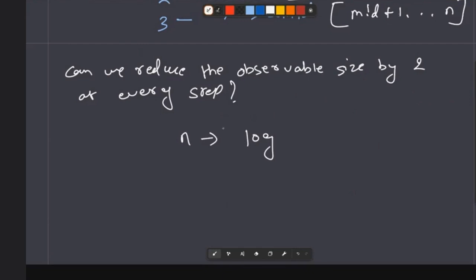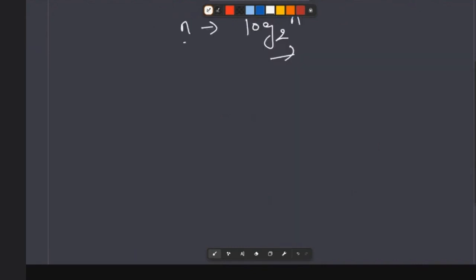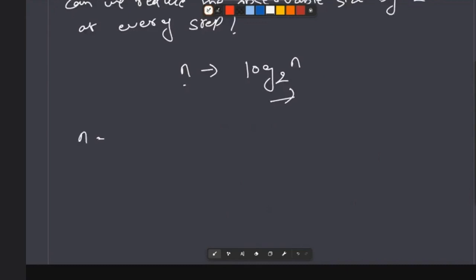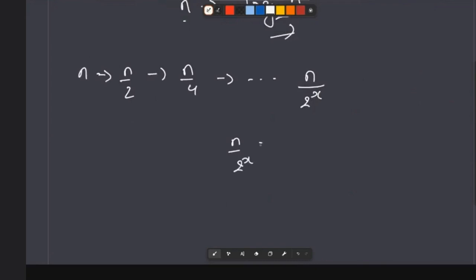Yeah, so I was telling that given an n, how many steps do we require to completely shrink the list? It will be log base 2 of n. And where does log base 2 come from? For example, firstly it will be n, then it will be reduced to n by 2, then n by 4, and then n will be reduced to n by 2 power x. If we equate this to 1, like we are left with only one element, it will come 2 power x equal to n. And when we take log on both sides, it will come nothing but log base 2 of n.